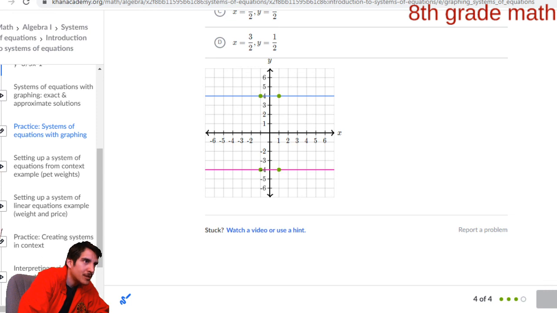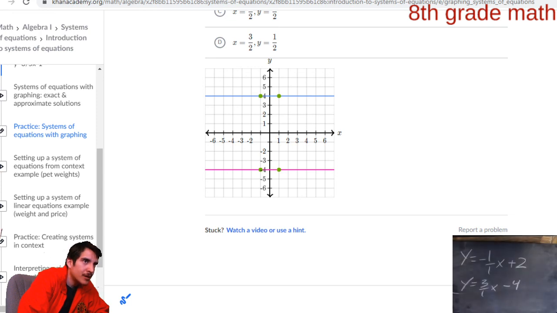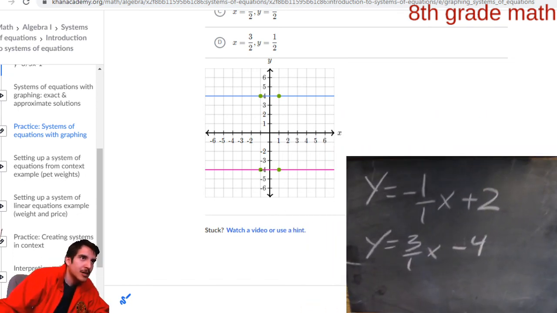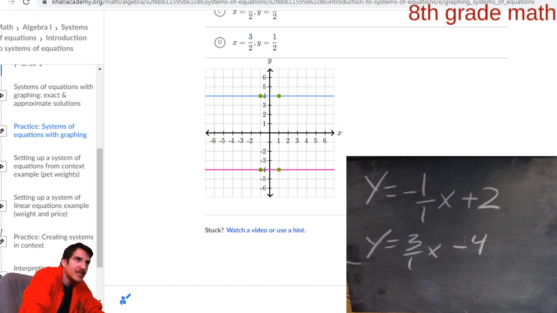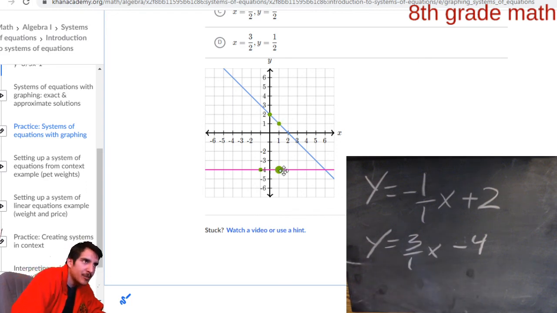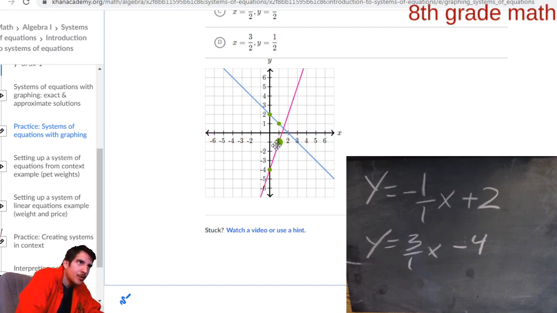Let me show them to you. There we go. Let's make it nice and big. And scooch it up. Okay, so there's both of our equations that I just wrote down. Let's graph them now. So first one is negative 1 over 1x plus 2. So begin with 2, and then the slope is down 1, forward 1. Second equation, 3 over 1x minus 4. So we're going to begin at negative 4, and then the slope is going to be 3 over 1. So we're going to go up 3, forward 1.